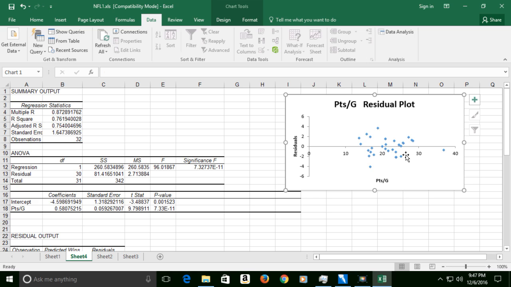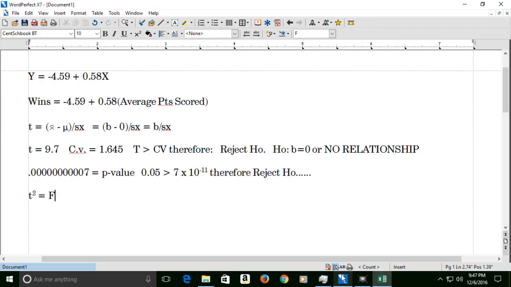Okay? So what it says now is we can come back over here, and for example, we can say if we score 20 points a game, how many games should we win? Now we can predict that.